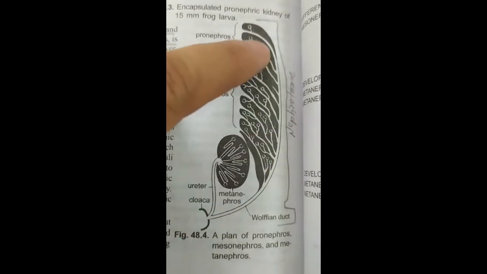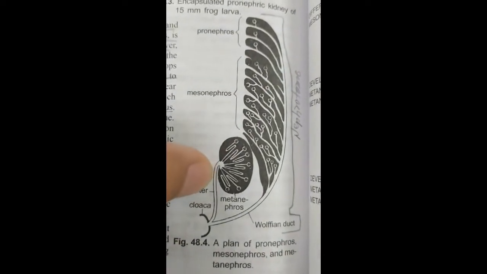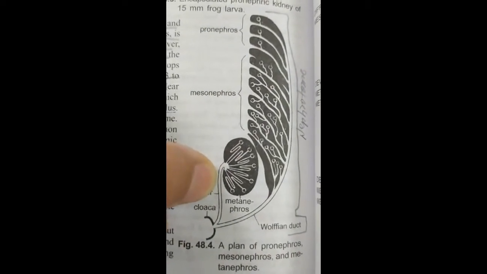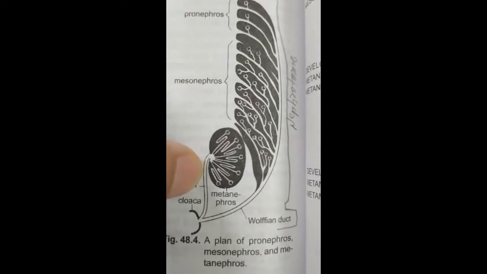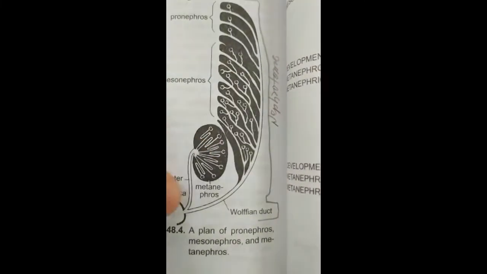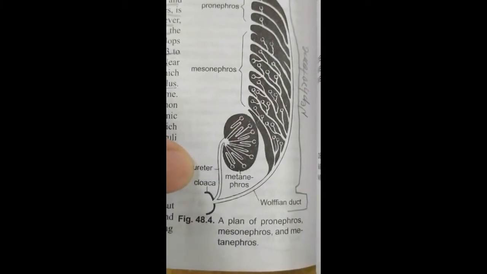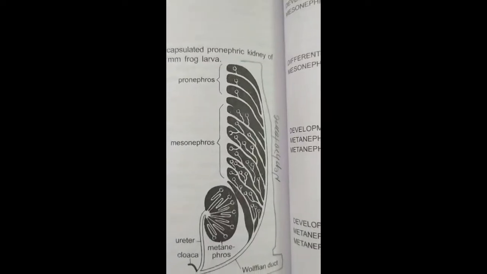Earlier it was the pronephric duct, but when the kidney becomes the metanephric kidney, which also emerges from the posteriormost part of the nephrotome, it has a different duct, that is the ureter.